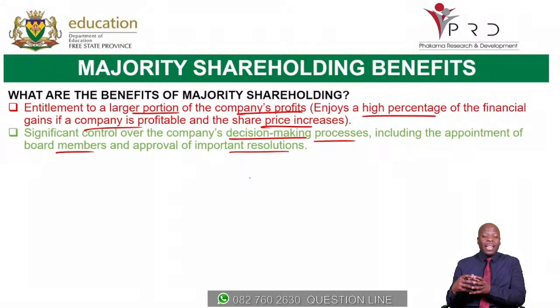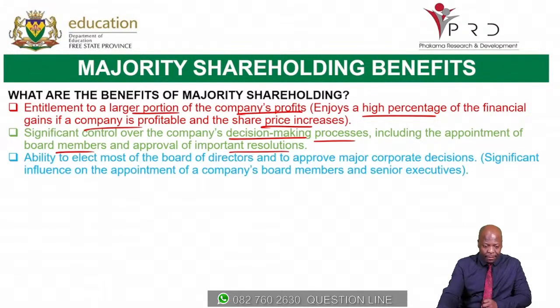So once they can control important resolutions, that means they generally have more say in how the company is going to be run. Thirdly, the ability to elect most of the board of directors and to approve their major corporate decisions.